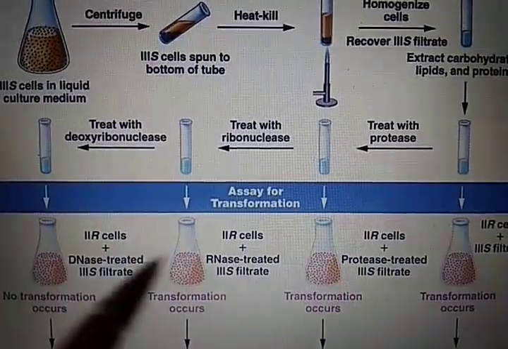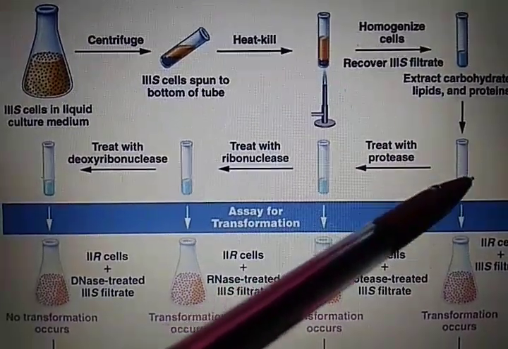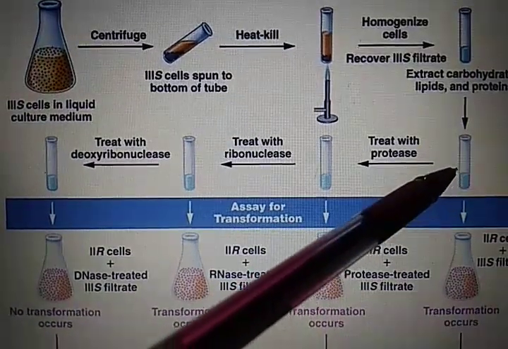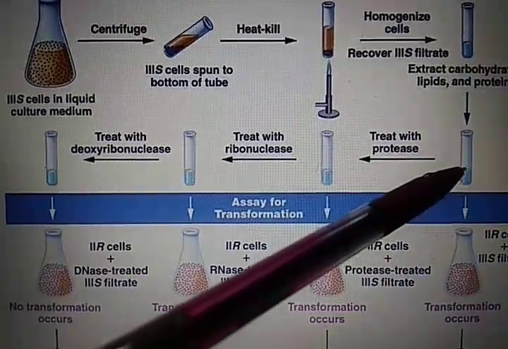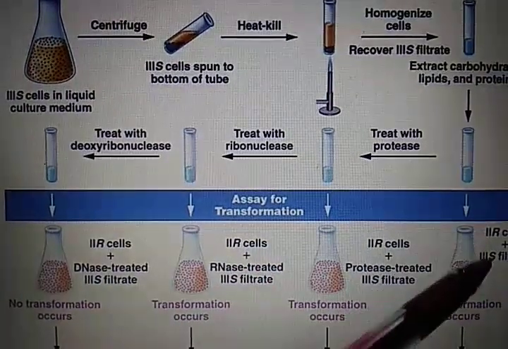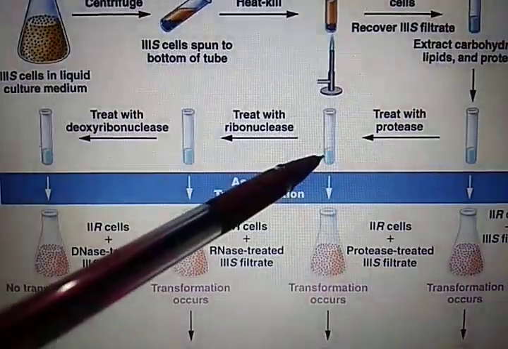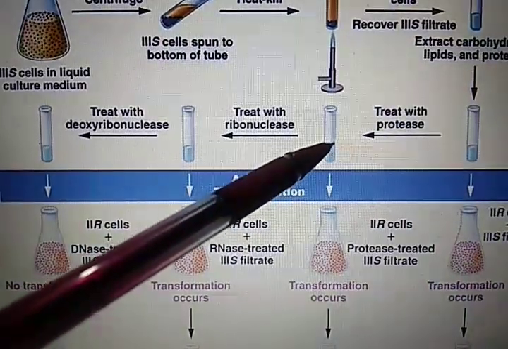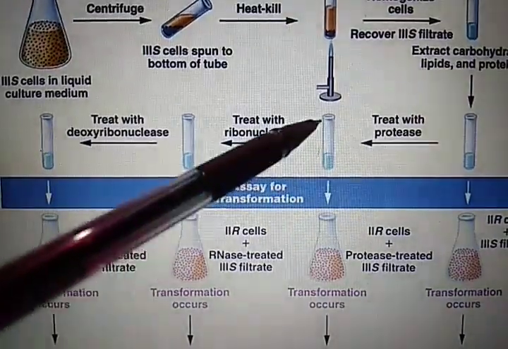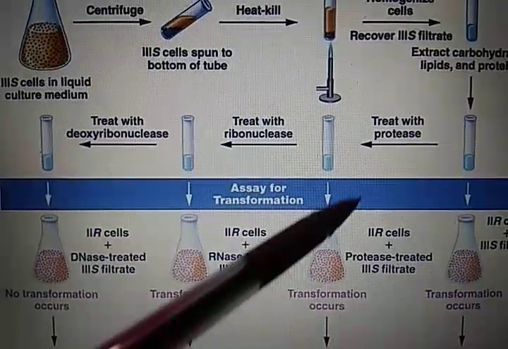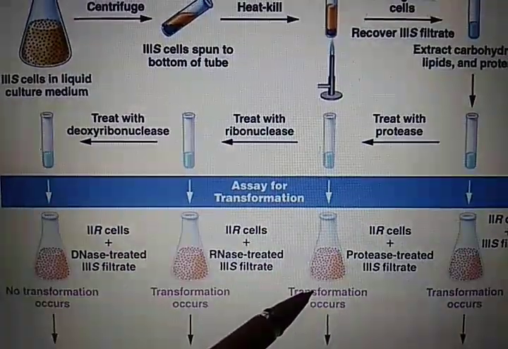What is actually happening here? See, in this test tube, no enzyme is added. So RNA, protein and DNA all do not get decomposed and they have the capacity to convert R strain into S strain. In this test tube having protease enzyme, there is no protein but RNA and DNA remain. So here also transformation occurs. So this shows that protein is not the genetic material, because in absence of protein, transformation is taking place.